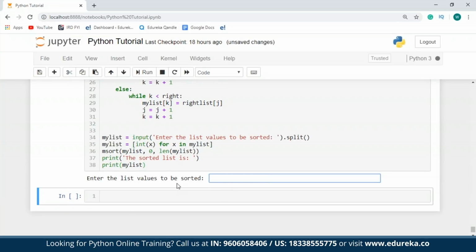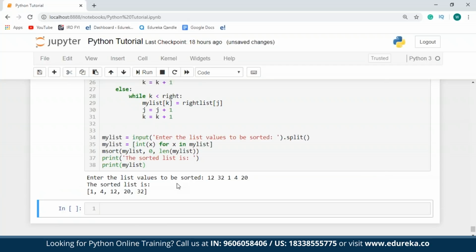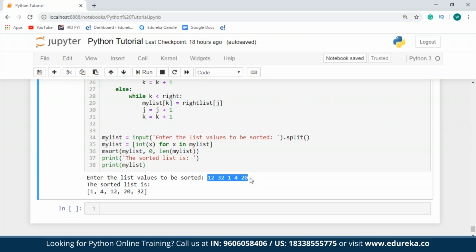Finally, I'll have to enter the list of values, so I'll just pass in some random values. So as you can see over here, my sequence is first split, and then it's converted to integers, and then finally, by calling the merge sort function, I have created a list of sorted elements.